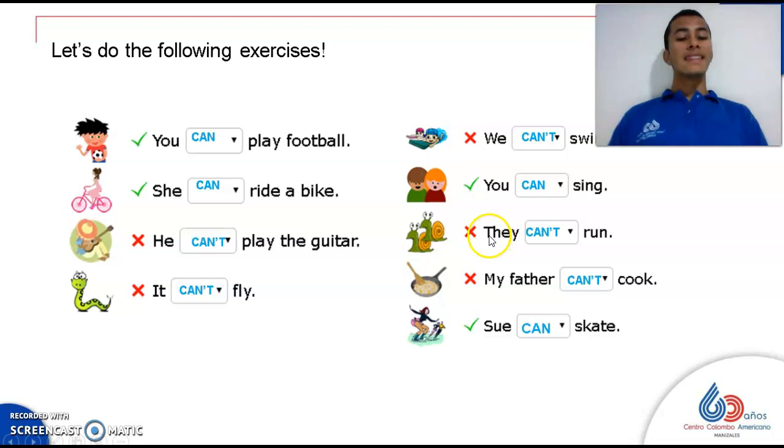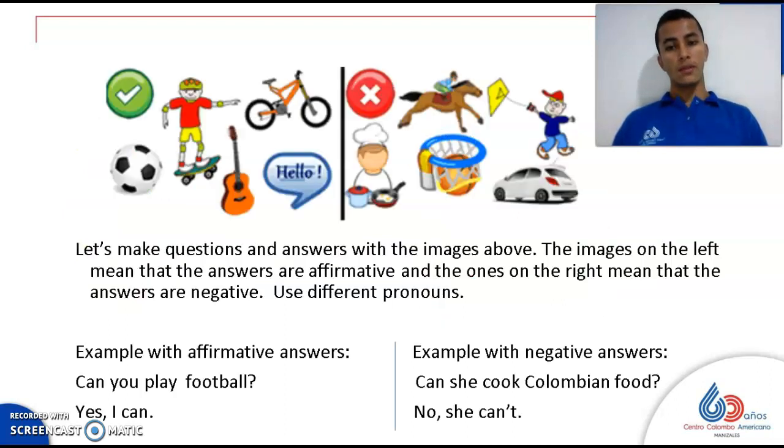Next one, they can't run. The seventh one. Eighth one, my father can't cook. And the last one, it's affirmative. Sue can skate. So excellent, I think, and I am sure that you did a great job. So let's continue. Let's move on to another exercise.